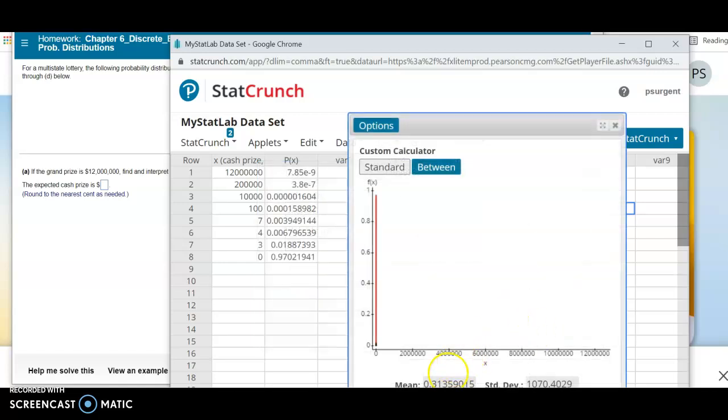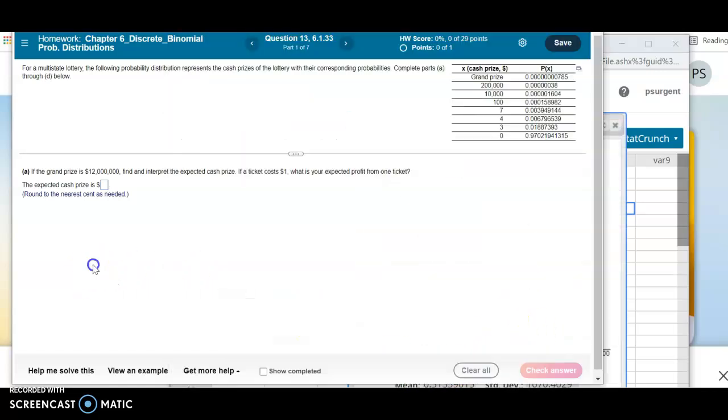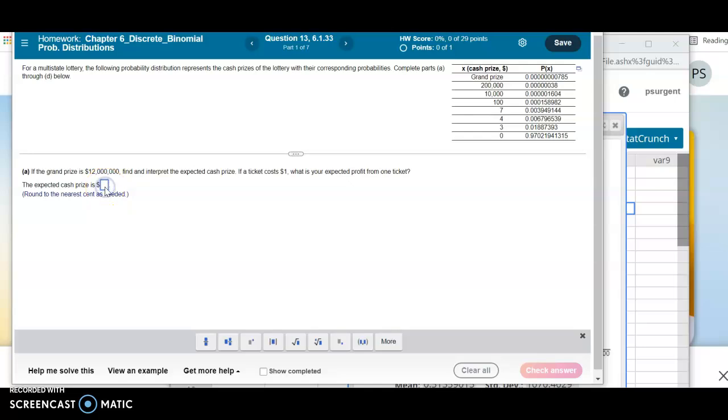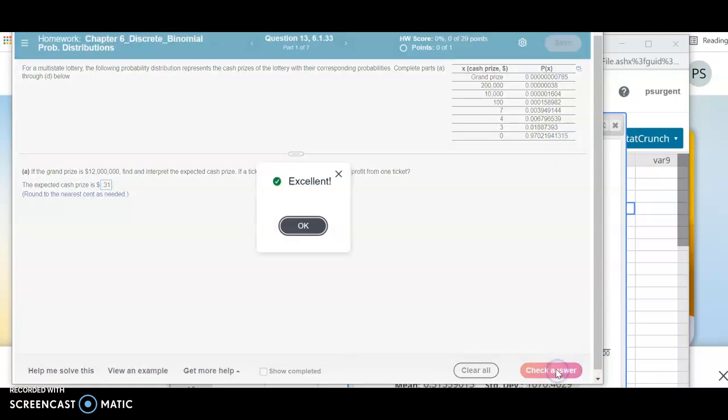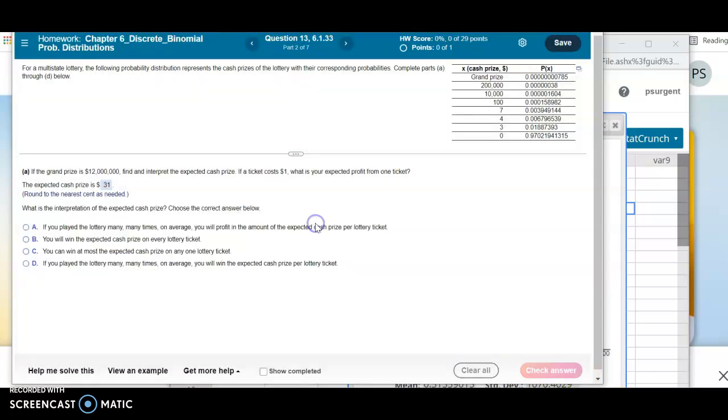But let's find out. So I get a mean of 0.3136. 0.313. Okay, so that's not right, really. That's your expected cash. Well, I'm sorry, that is right. That's your expected cash prize. So that's right the way it's worded. But this shouldn't even be here. It just doesn't make sense. I think it's a typo.